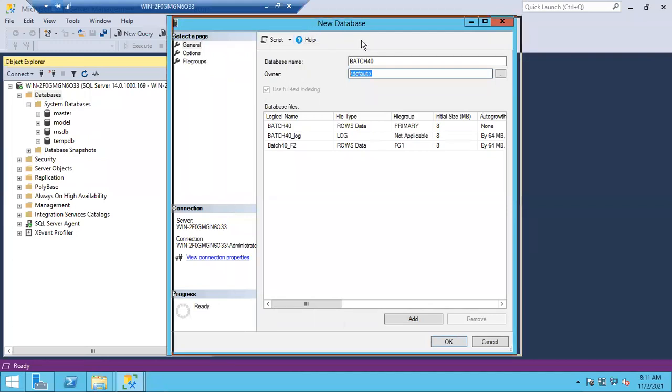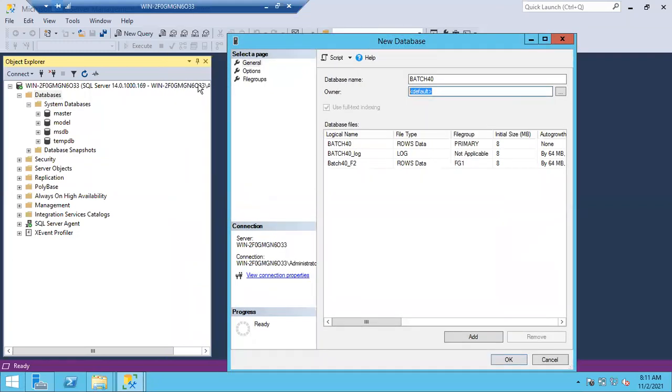We connected as administrator, so whatever you are doing, you are doing on behalf of administrator. If I click OK, an owner will be there, but whoever is creating the database, his account will automatically act as the owner. As administrator is creating this database, the database owner will be computer name / administrator.